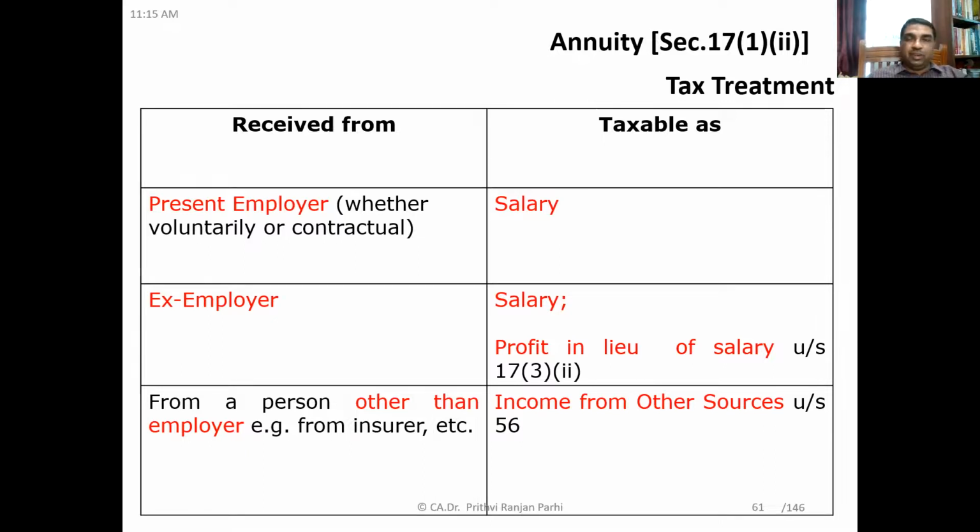Yes, sir. Okay, that is to be taxed under the head income from other sources. Annuity part is clear. It may be salary or it may be income from other sources, depending on from whom we are receiving. If you are receiving from the present employer or ex-employer, then it is salary. But if it is received from some other agency, then it is income from other sources.